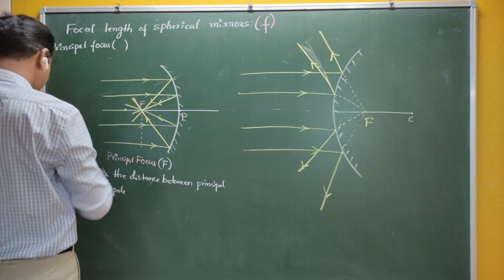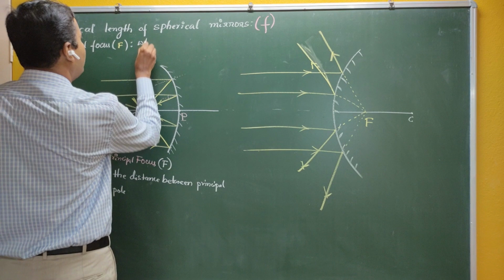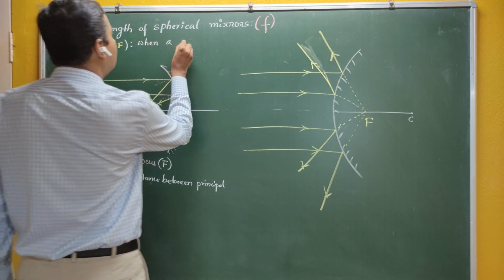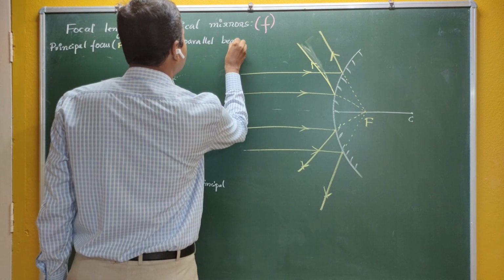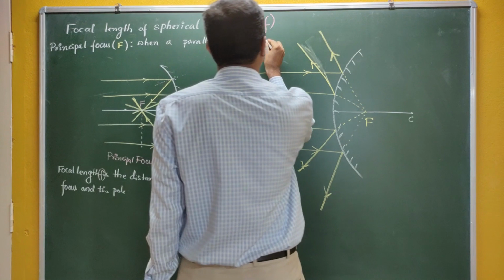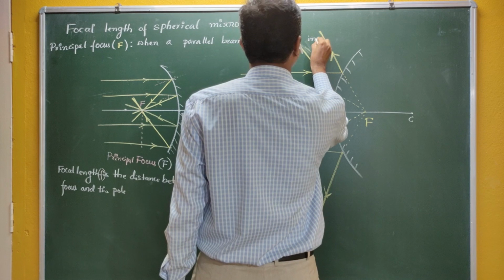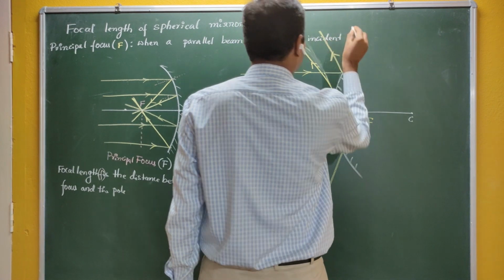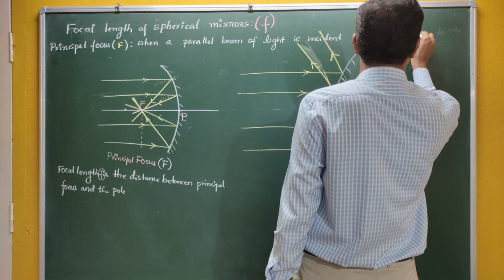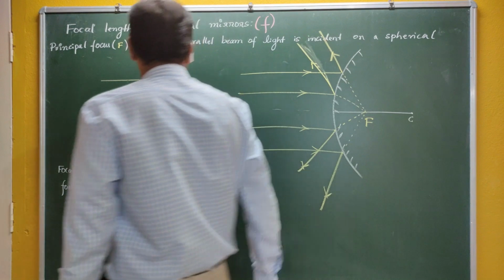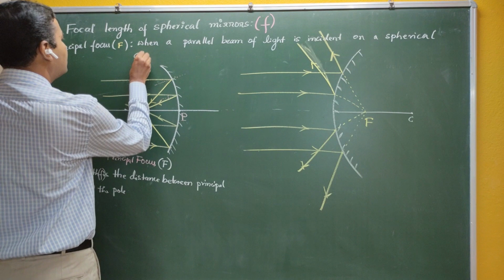Okay, so it is defined as: when a parallel beam of light is incident on a spherical mirror. I am not using the word convex or concave, simply I am taking a general condition here.